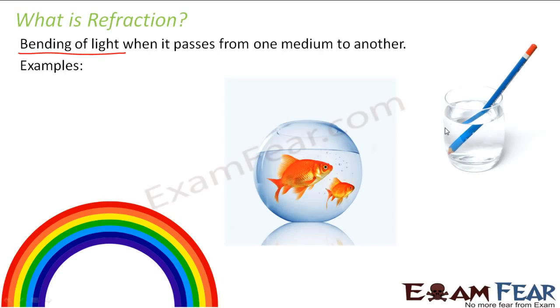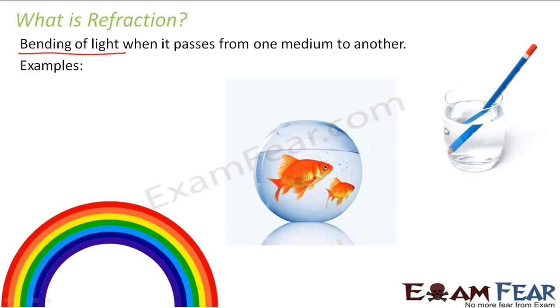The pencil is a straight, nice pencil. But as soon as you dip it in water, you see that it is bent, as if it looks like a broken pencil, broken in between. Why is it so? It is because of the phenomenon of refraction. In this case, the two mediums are air and water. So as soon as the light rays enter from air to water, the light rays bend. And because of this bending of light rays, we are able to view the pencil in this way. I will discuss this in more detail as we go ahead with the lesson.